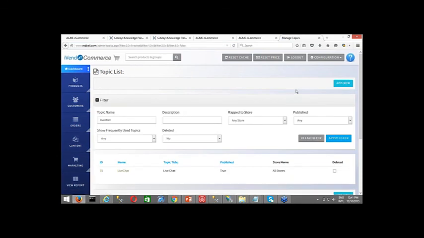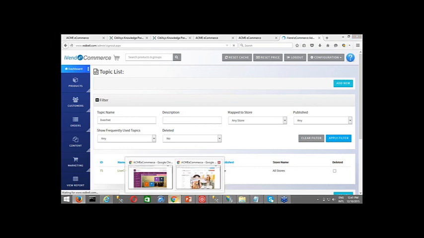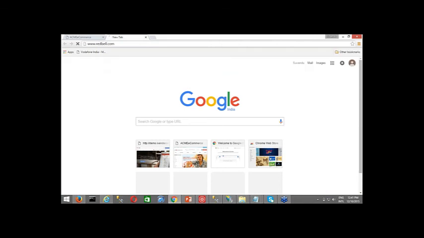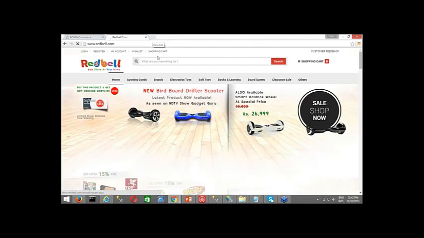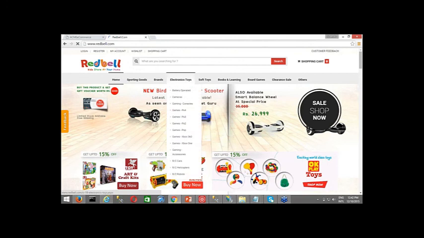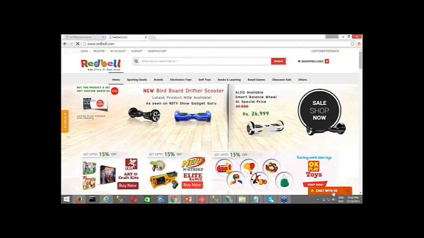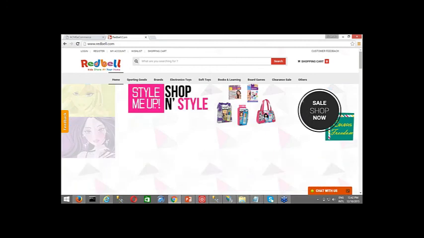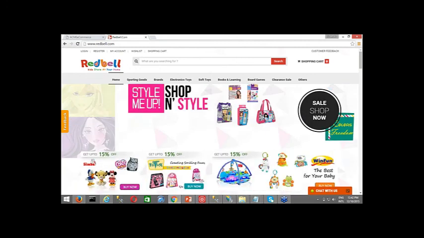And once you are done with this, then when you open your site, whether it is Red Bull, or Iglesias, or WW, whatever site, it will automatically appear in the bottom right hand corner, right? So here you can see the chat with us. If you click on that, it appears something like that. Now the interface might be different from one chat service provider to another, but this is how it works.